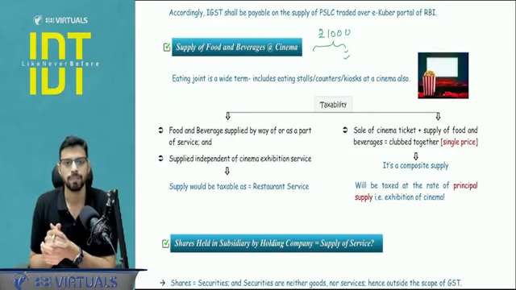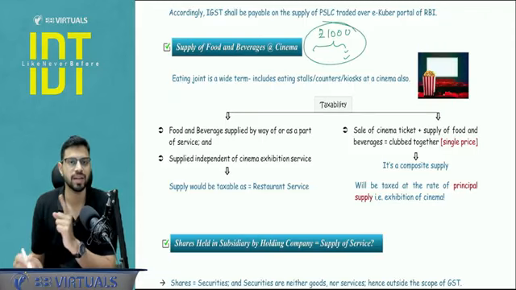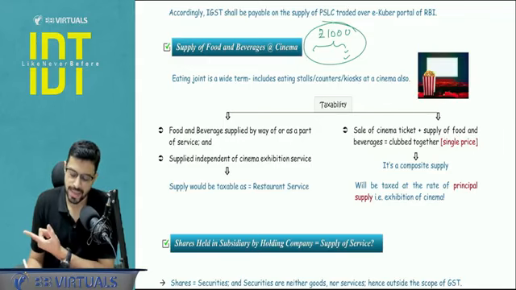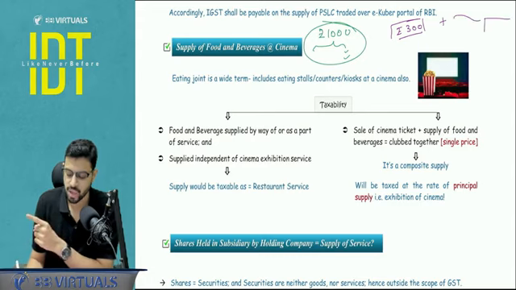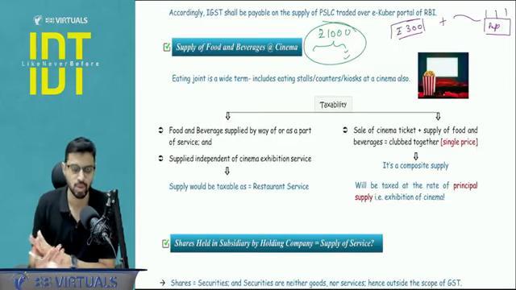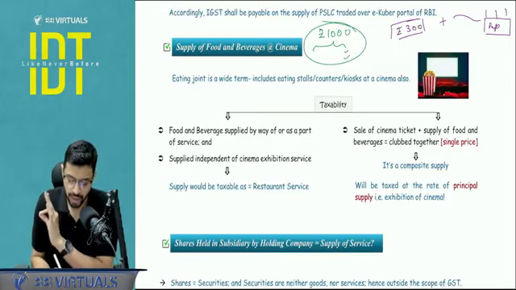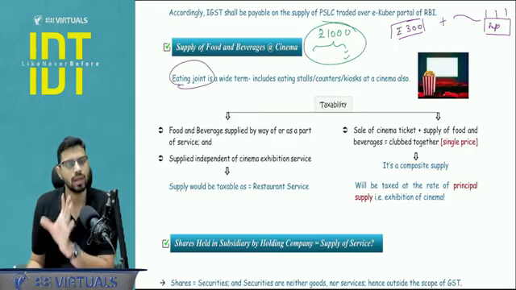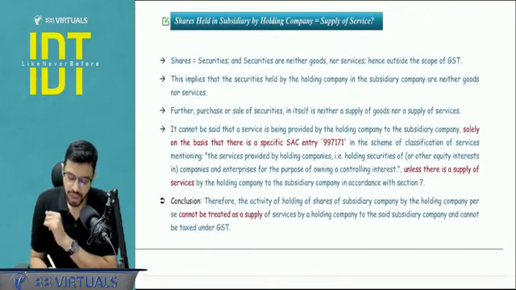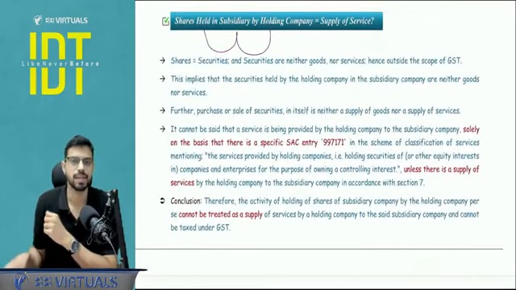I'm pre-buying it. So this is a case of composite supply where the principal element is buying of the movie ticket. But in the second case, let's say I buy a ticket of rupees 300, which is only with respect to the movie, and then in the interval I go to that kiosk and there I buy Pepsi and nachos. So here the food and beverage will be taxed separately as a restaurant service. Mind you that the kiosks and the eating joints are also termed as restaurant only. Is it clear?